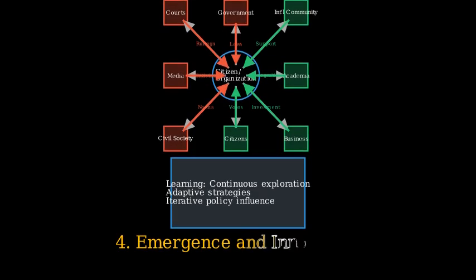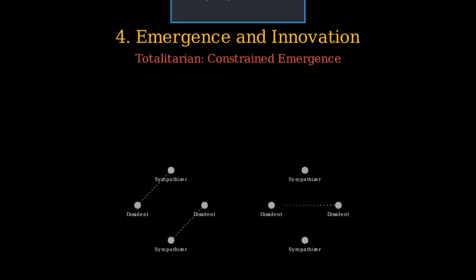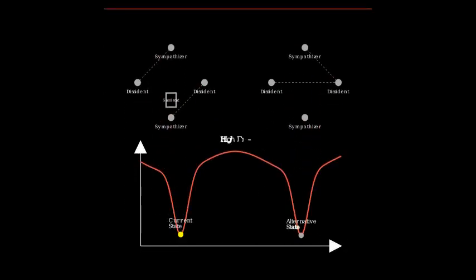Let's discuss emergence and innovation in both systems. In totalitarian regimes, emergent phenomena are constrained and typically underground. Examples include clandestine networks and secretly distributed literature. These systems have large energy barriers in their policy landscape which prevent major shifts. Changes tend to come in small, infrequent bursts.